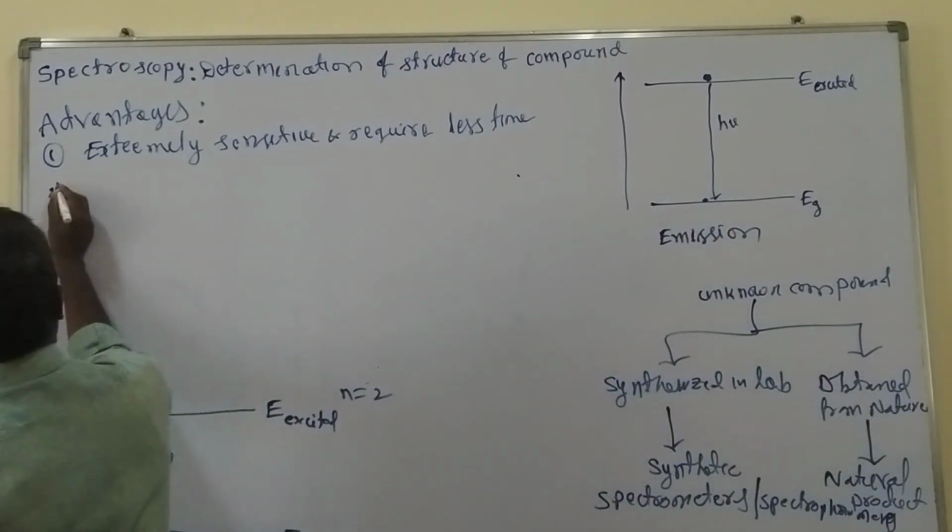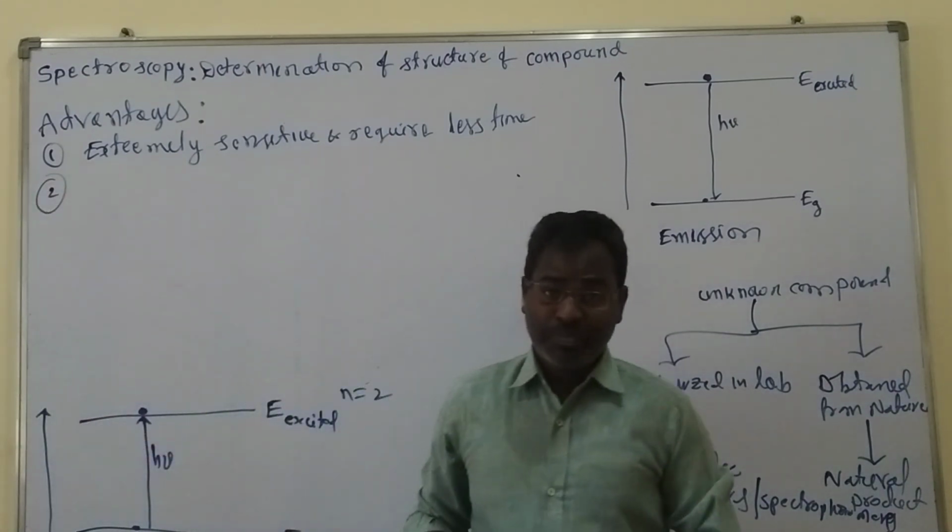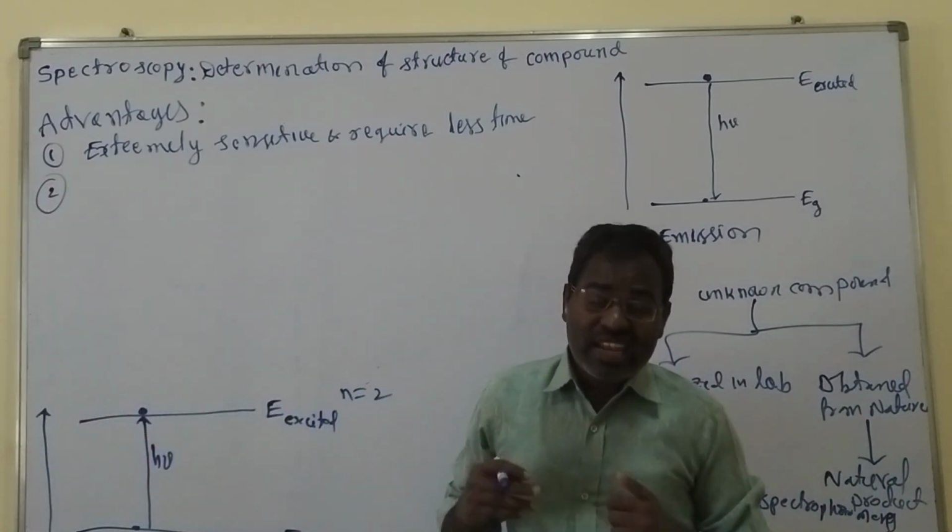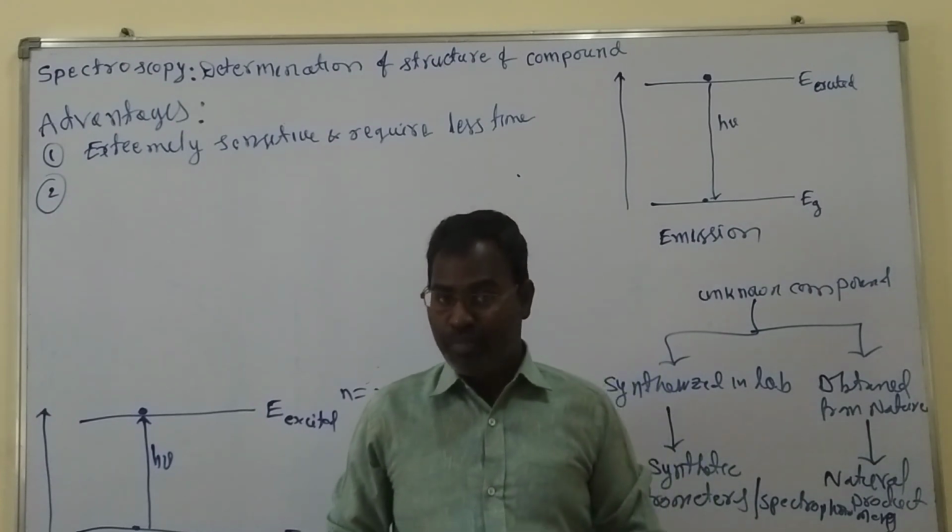And the second one is, for spectroscopic methods we require less amount of the compound.